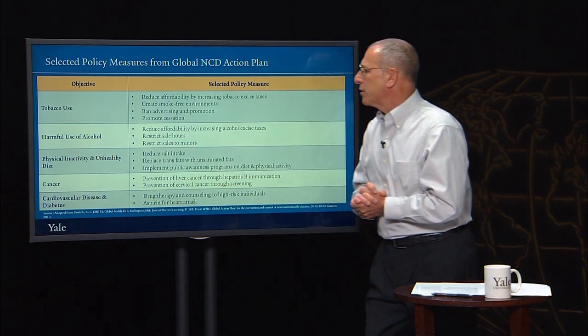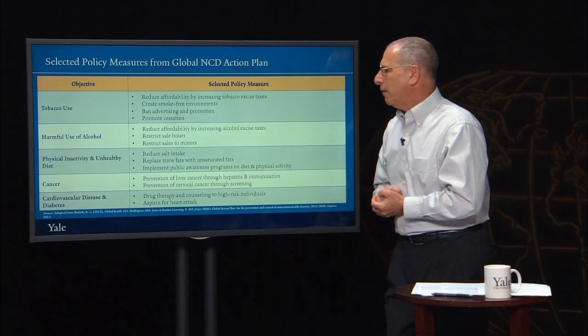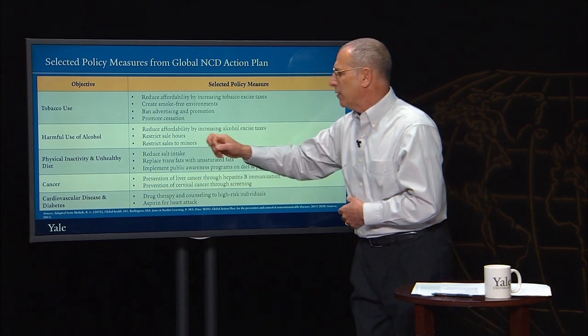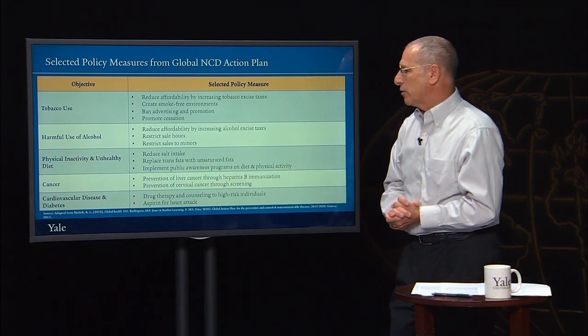For harmful use of alcohol, it was suggested that, like in tobacco, affordability be reduced through increasing excise taxes, and sale hours be restricted as you would restrict sales to minors.